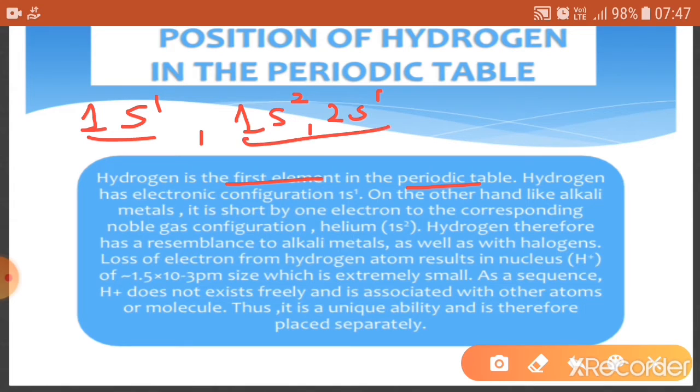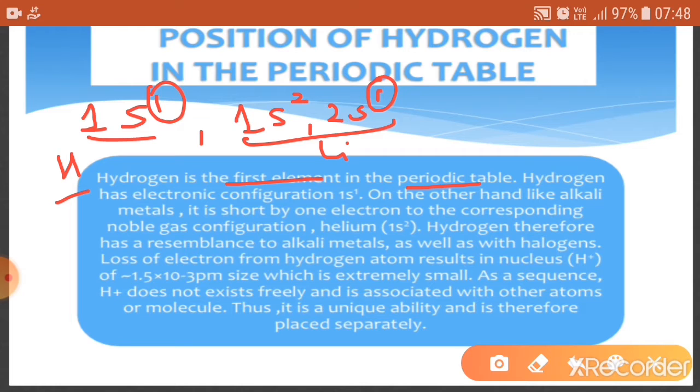For example, this is the electronic configuration of lithium, 1s2 2s1. So here also one valence electron is present in lithium, similar to hydrogen. So basically, due to its one valence electron, like the alkali metals, it resembles the alkalis.